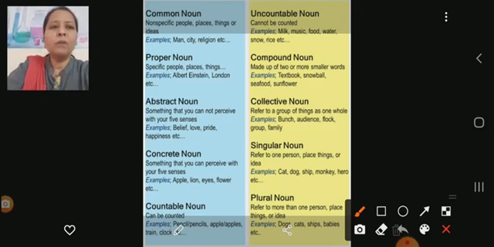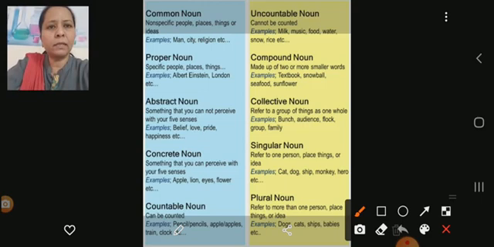Now, the second one is the proper noun. A proper noun is always a name, and it is specifically given to a person, place, or thing. For example: Albert Einstein, London, a rose. So when it is a specific person, place, or even any object, it is a proper noun.